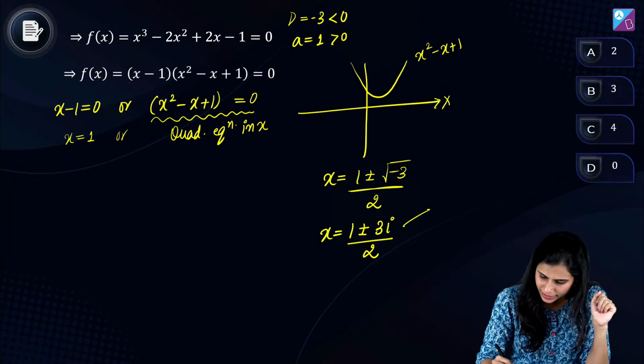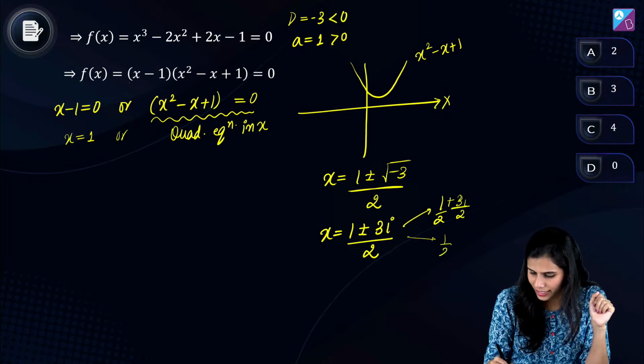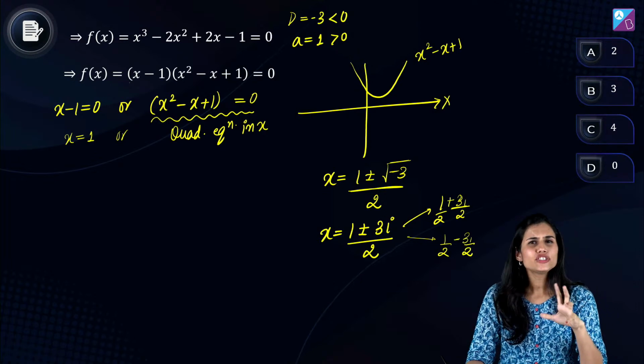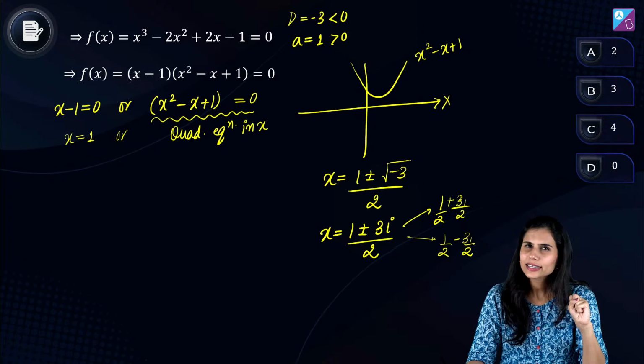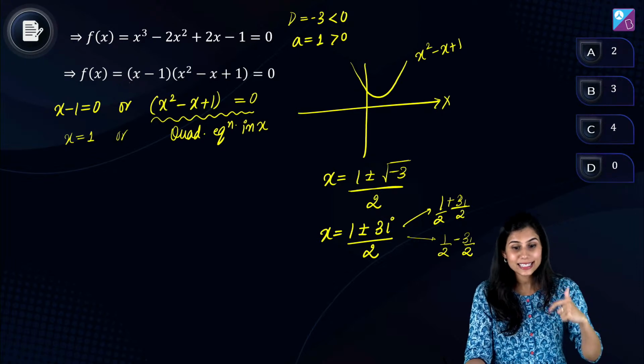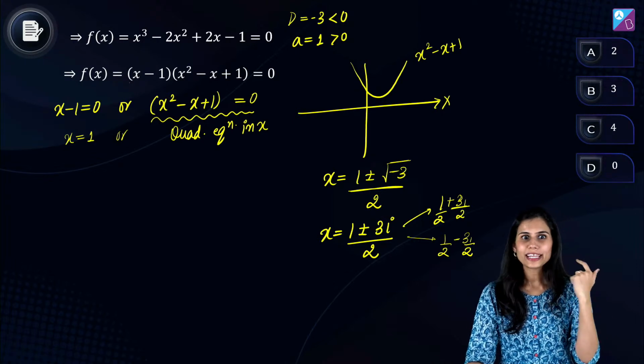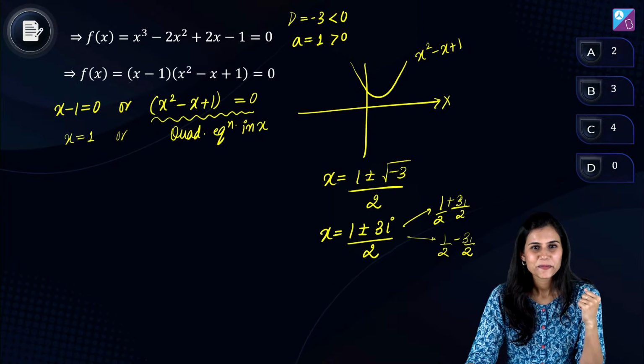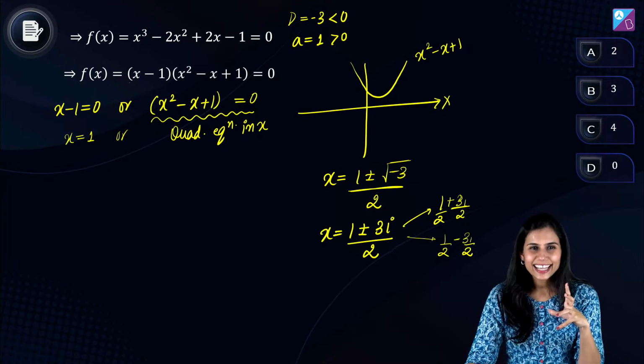Now wait a second, you have 1 by 2 plus root 3 iota by 2 and you have 1 by 2 minus root 3 iota by 2. Their forms look somewhat similar. Do they look familiar to you? What do both these roots remind you of? Tell me. What do these two roots remind you of?